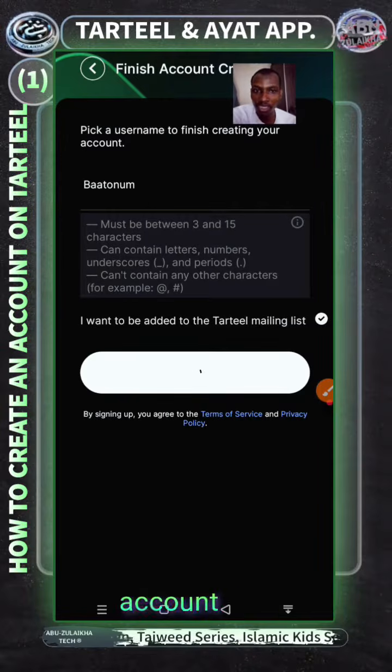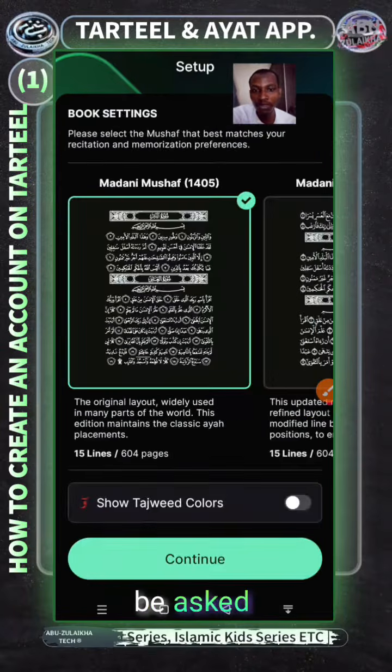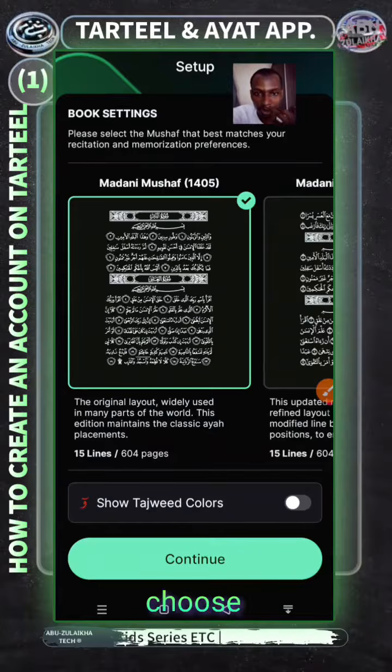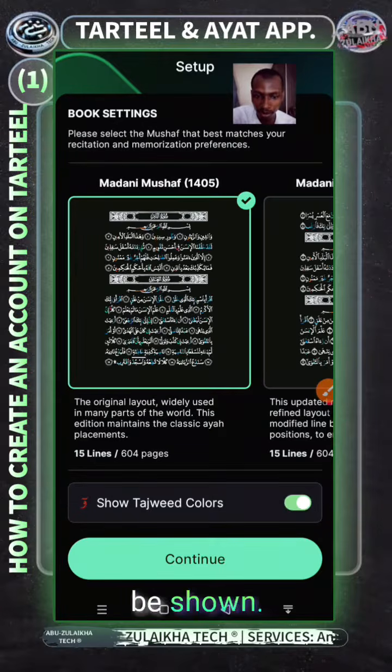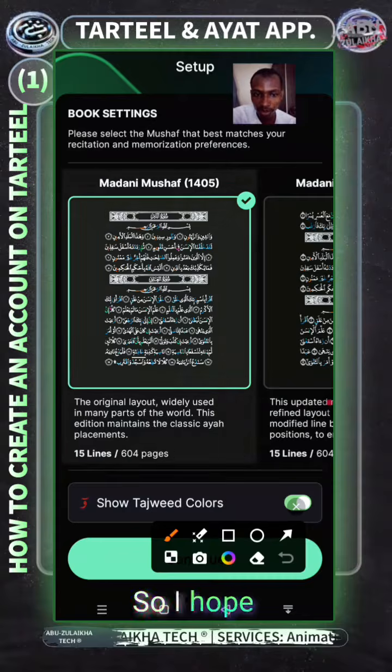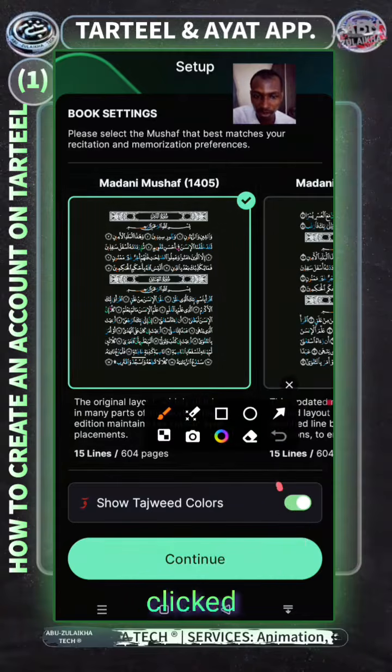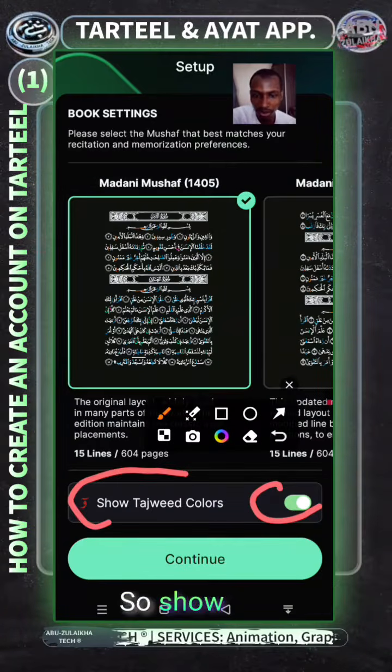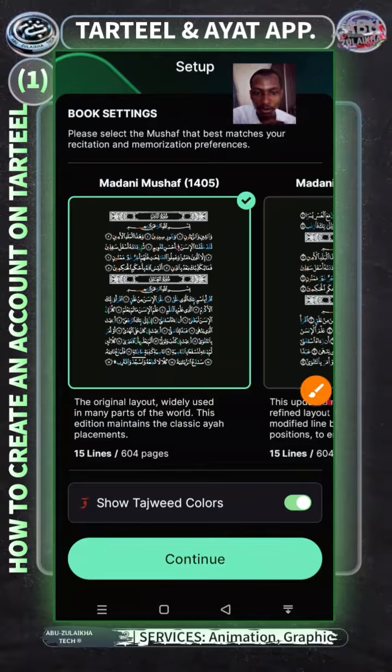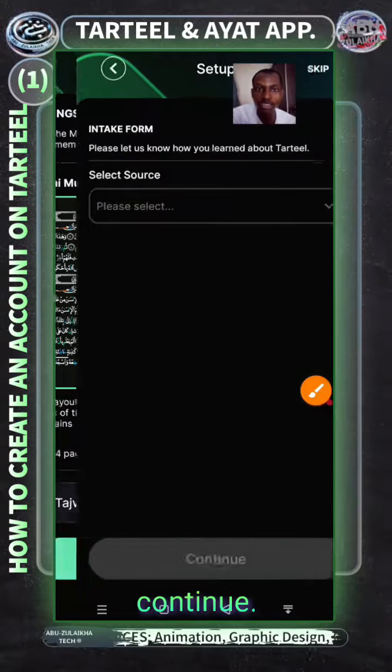Once the account has been created, you will be asked to choose either of these must-haves. I will just use the first one. Then I will enable the Tajweed colors to be shown. You can see it here. I hope you can see where I just tick here, show the Tajweed colors. Then the next thing is to say continue.